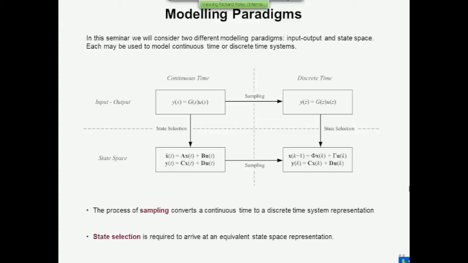Now, just as for the input-output paradigm, you can transform from a continuous time to a discrete time set of equations. And when you do that in the state space paradigm, two of the matrices change. The notation I'm using is phi and gamma. These are Greek uppercase symbols in place of A and B. So when you see phi and gamma, you know immediately we're talking about discrete time systems.